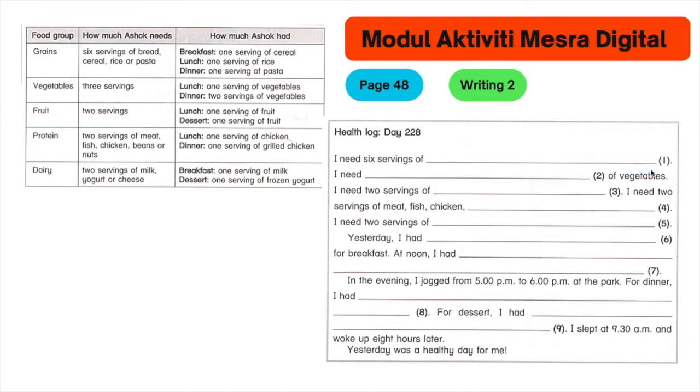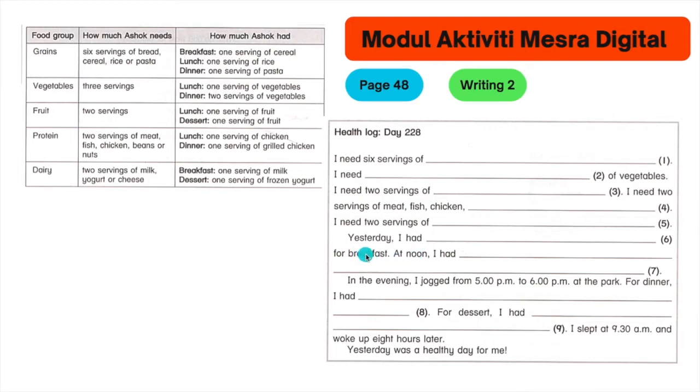I show you the second example. I need what of vegetables? Look here. Vegetables. 3 servings. So the answer is 3 servings. Write down here at number 2. I need 3 servings of vegetables. Okay, the questions for number 1 until number 5 are quite simple. But for question number 6 onwards, it's quite tricky.